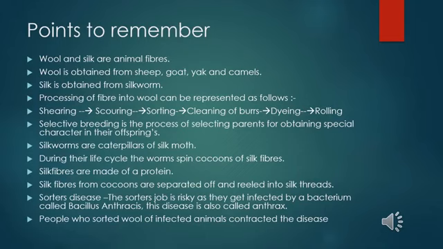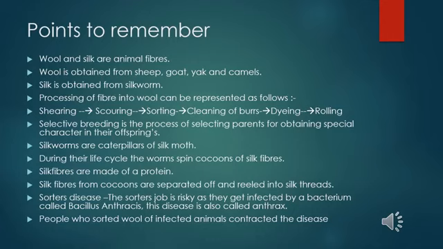Children, let us summarize the lesson. Points to remember: wool and silk are animal fibers. Wool is obtained from sheep, goat, yak and camels. Silk is obtained from silkworm. Processing of fiber into wool can be represented as follows. This is a very simple method in which you can remember it easily. Shearing, scouring, sorting, cleaning of burrs, dyeing, rolling.